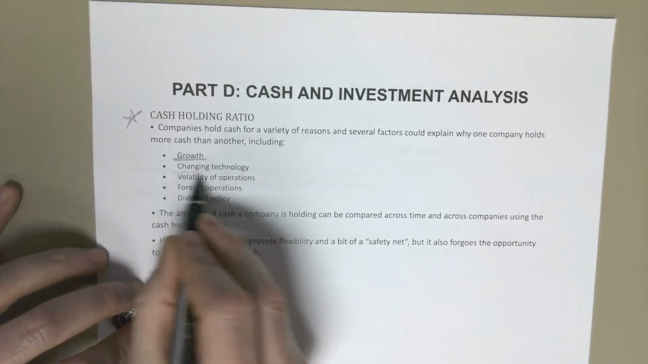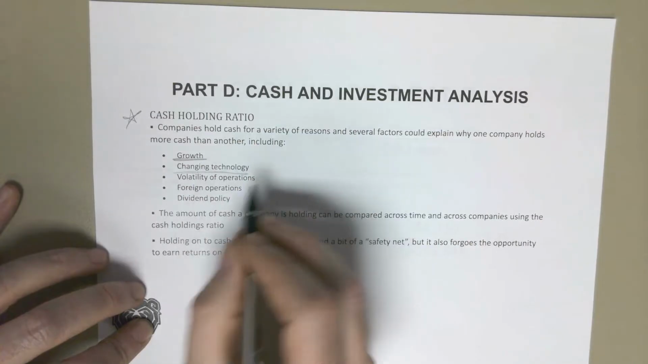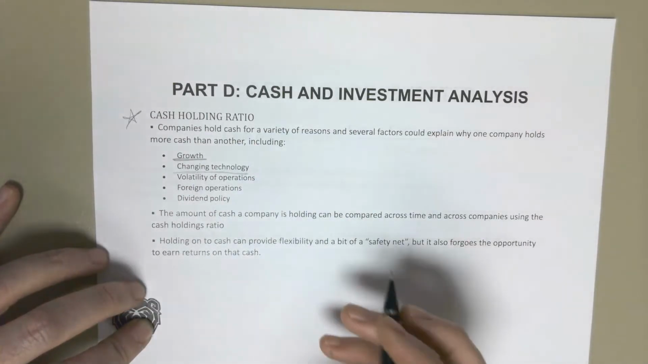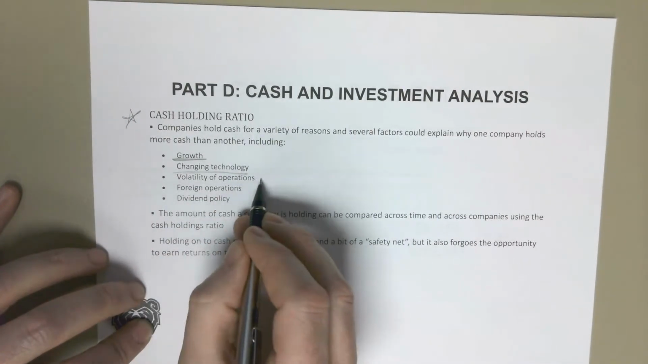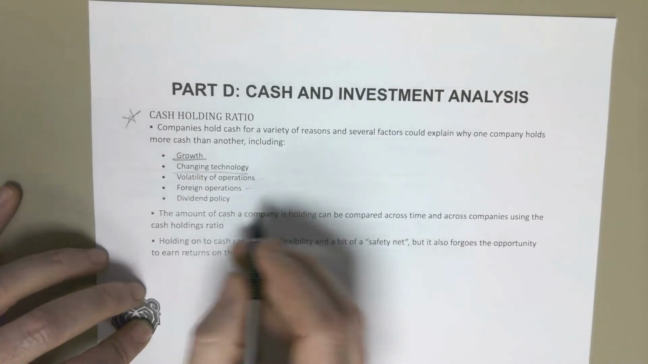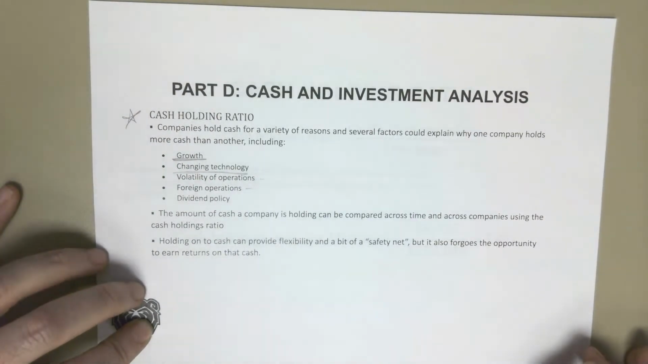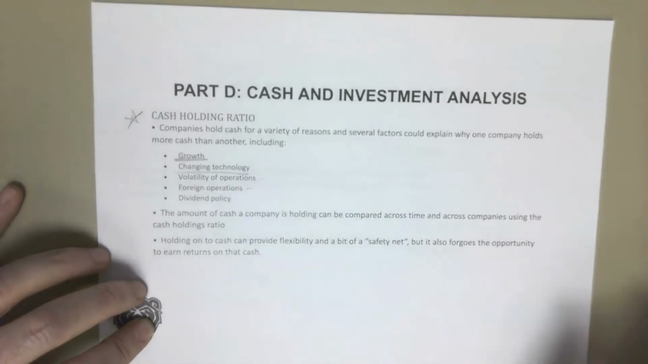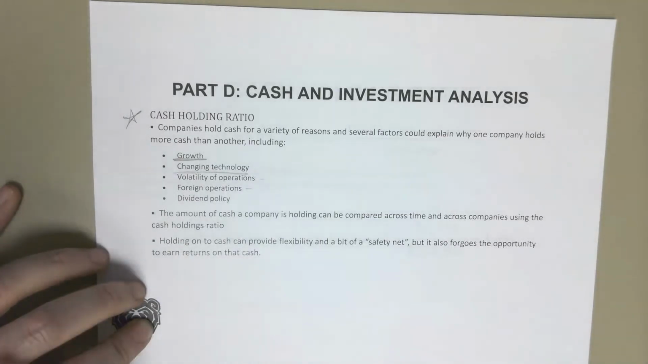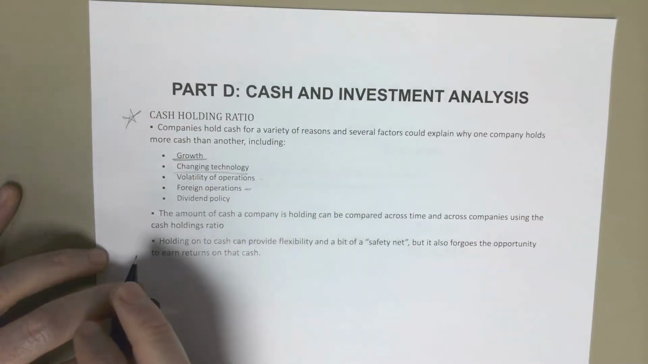Is their technology changing? Tech companies typically have lower cash amounts that they're holding because they have to keep up with technology. Volatility of operations: how risky are their operations? Foreign operations: foreign currencies fluctuate in value constantly. So a dollar is not always worth the same from country to country, from day to day. If you're an accounting student, you will learn much more about foreign currencies and the transactions involved there when you get to Accounting 301.